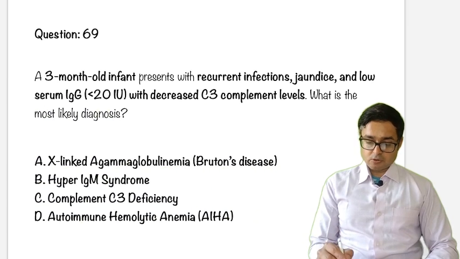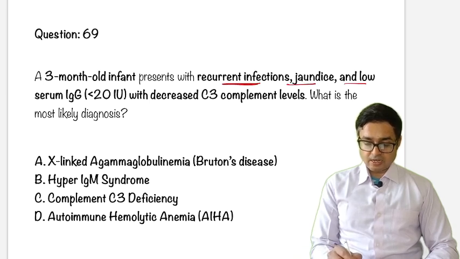Okay. The next question is 69. A 3-month-old infant presented with recurrent infection, jaundice, and low serum IgG less than 20 and decreased C3 complement level.